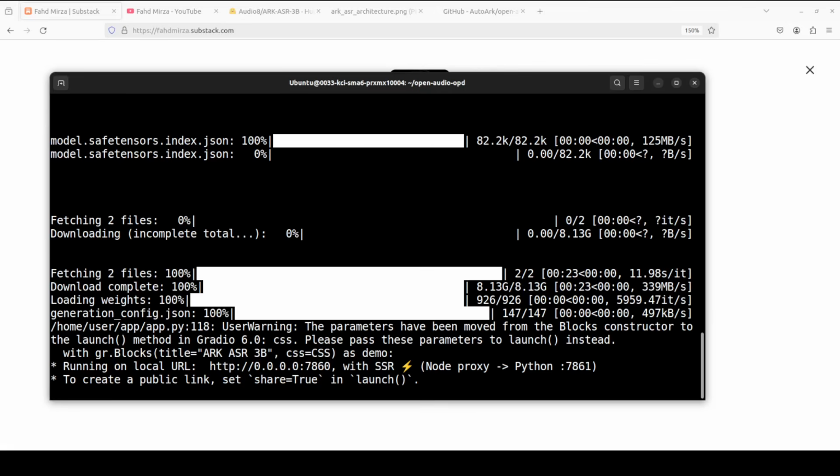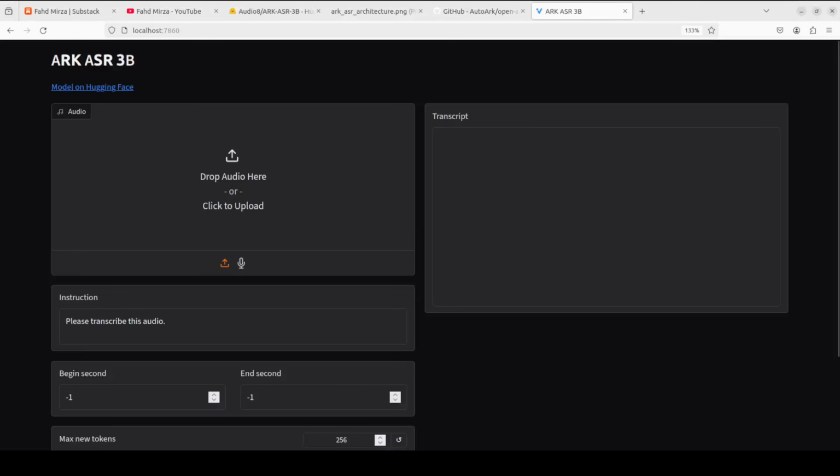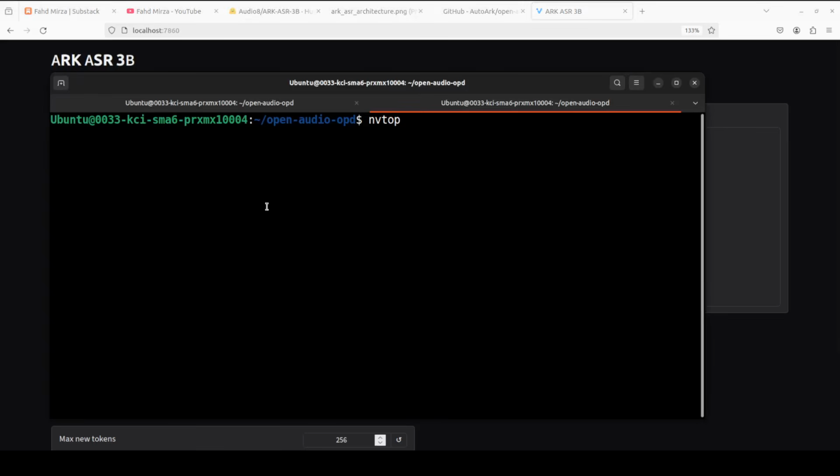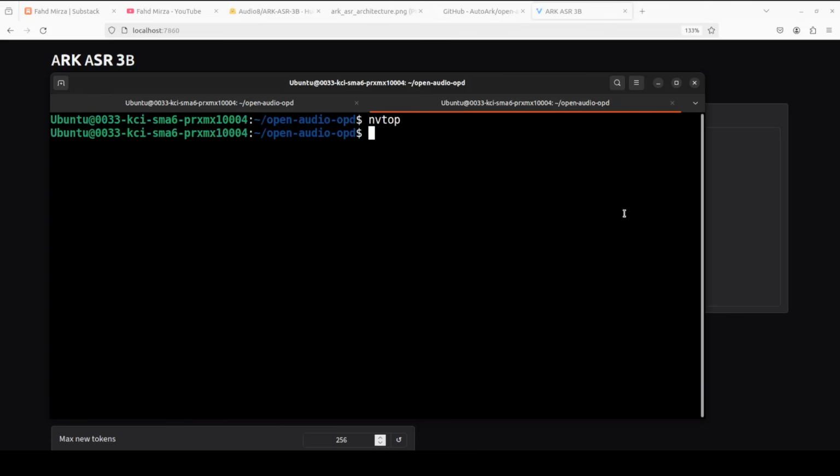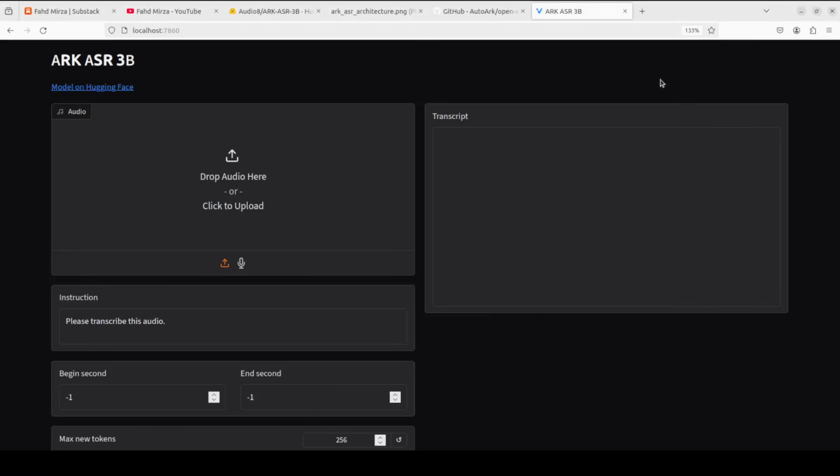Okay, so the Gradio demo is launched. Let me open it in the browser. And this is just a basic Gradio interface, as you can see. Let me show you the VRAM consumption. So just 7.6 gig of VRAM. It also has a 0.6 billion version which you can run on CPU quite easily. Anyway, let me upload an audio here.